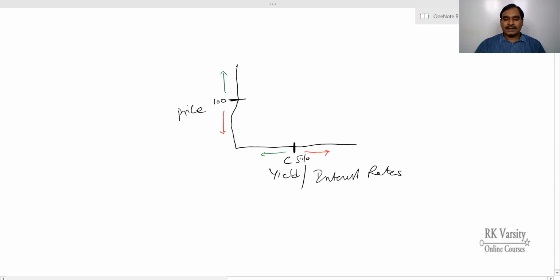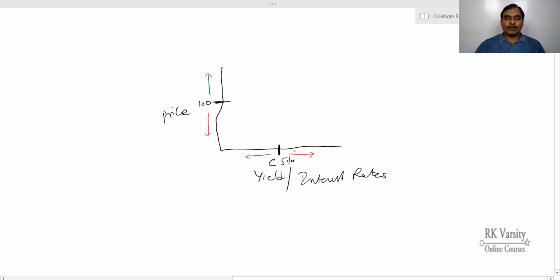Why this increase and decrease happens is, assume that interest rate increases from 5% to 7%, then the investors will be willing to invest in a new bond which is paying 7% interest. So the old bond which is paying a 5% coupon will lose the interest of investors, because of which the price of the bond will decrease.